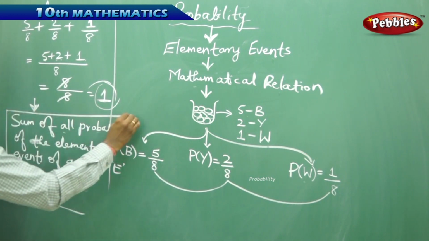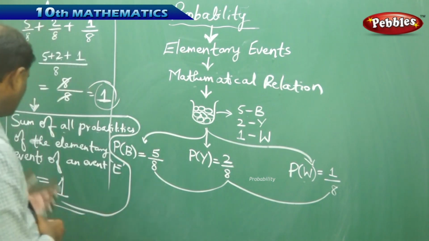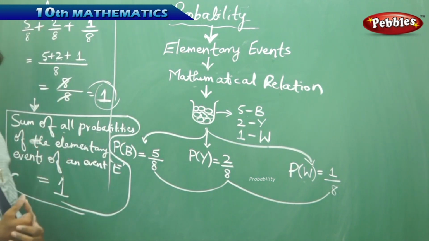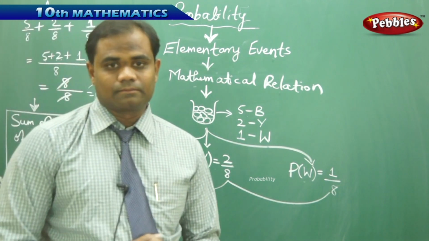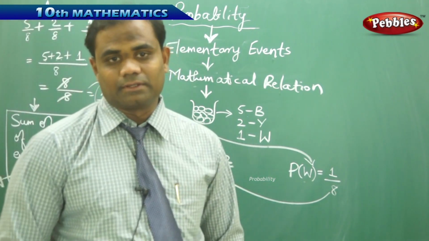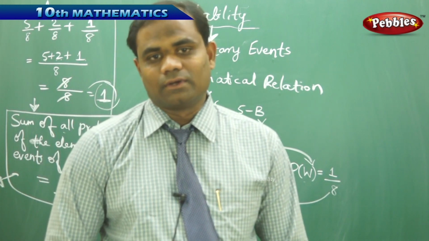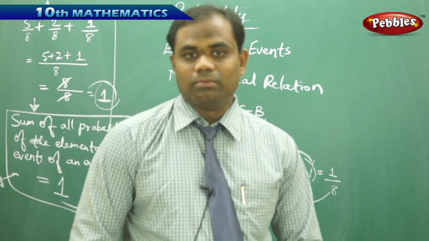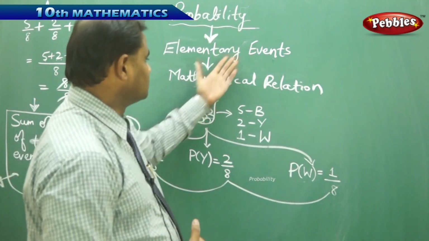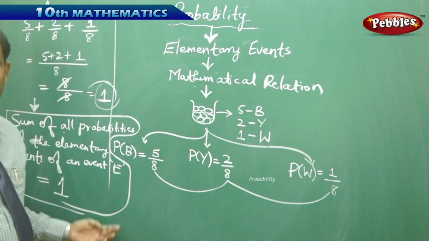That is how we conclude the formula. Sum of all probabilities of the elementary events of an event E is always 1. So the sum of all the probabilities of elementary events is unique, and that is how we understand the uniqueness of the probability connected with elementary events. The mathematical relation is out here.